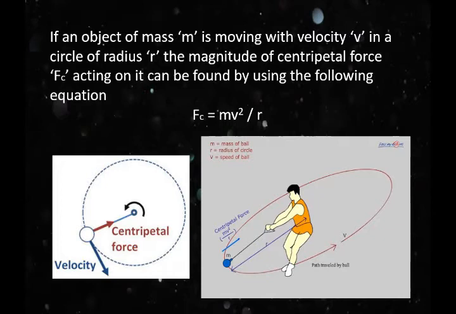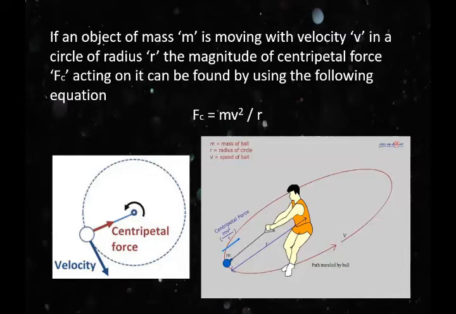It has been found experimentally, it is proved by the experiment, that centripetal force F is directly proportional to the mass of the object moving along a circle. We can write this statement in the form of an equation. F is directly proportional to m, F for the force and m for the mass.